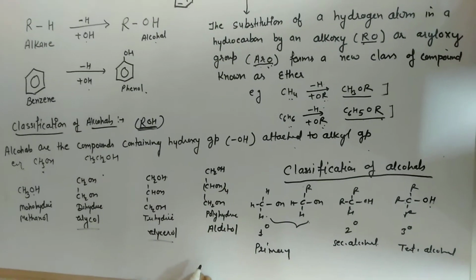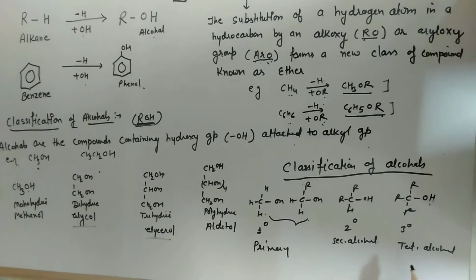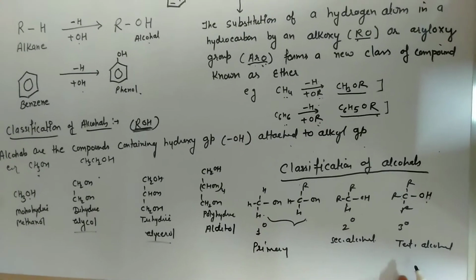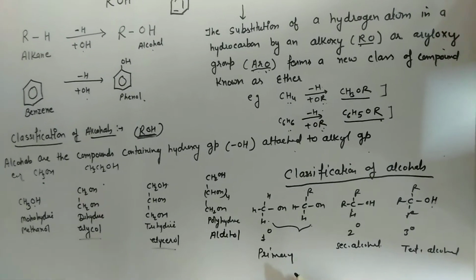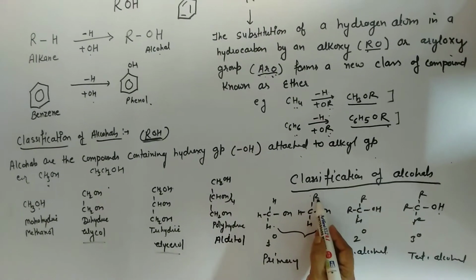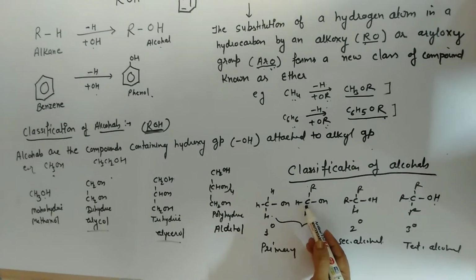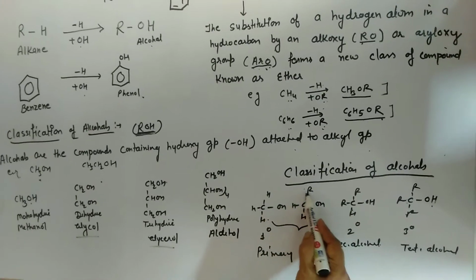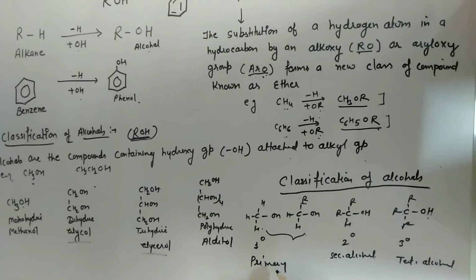Now the classification of alcohols into 1 degree, 2 degree or 3 degree: 1 degree means primary, 2 degree means secondary, and 3 degree means tertiary. In a primary alcohol, or 1 degree alcohol, there is one or no alkyl group present on the carbon bonded to OH. It means methyl and ethyl alcohols are both primary.